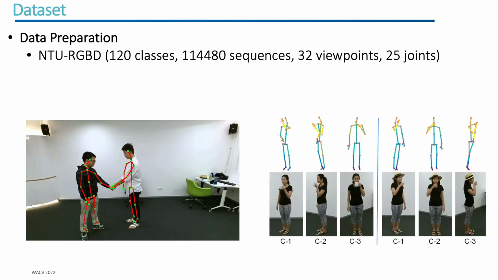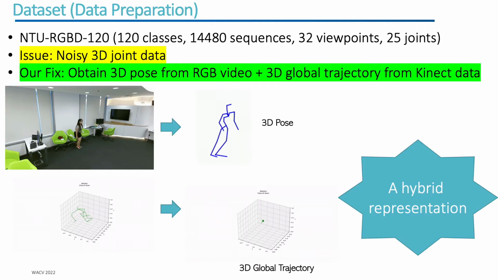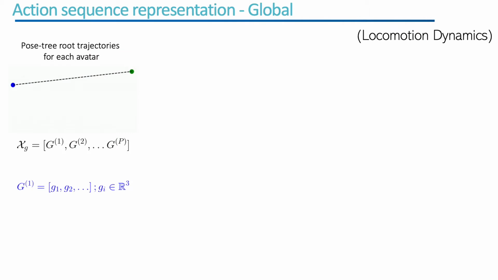For data, we use NTU-RGBD120, a large-scale action recognition dataset with 25 joint 3D pose sequences. One problem is that the Kinect 3D joint data in NTU-120 dataset is temporally incoherent and noisy for many sequences. To fix this issue, we propose to use pose from RGB video and 3D global trajectory from Kinect data.